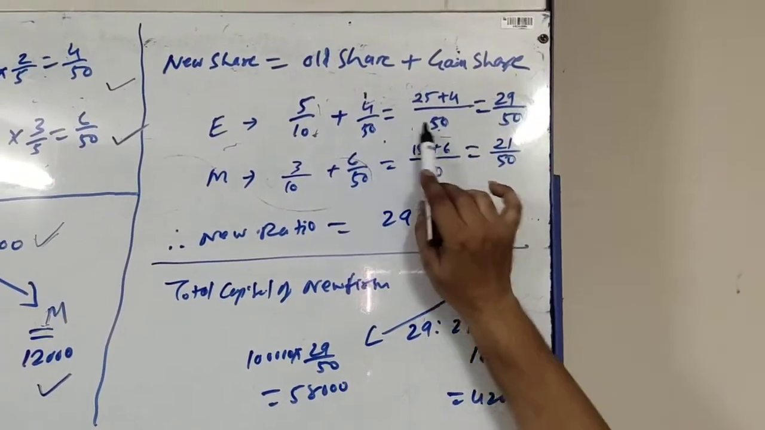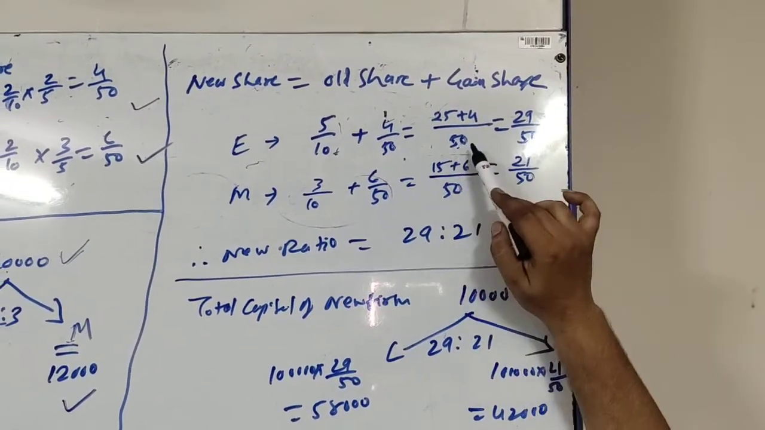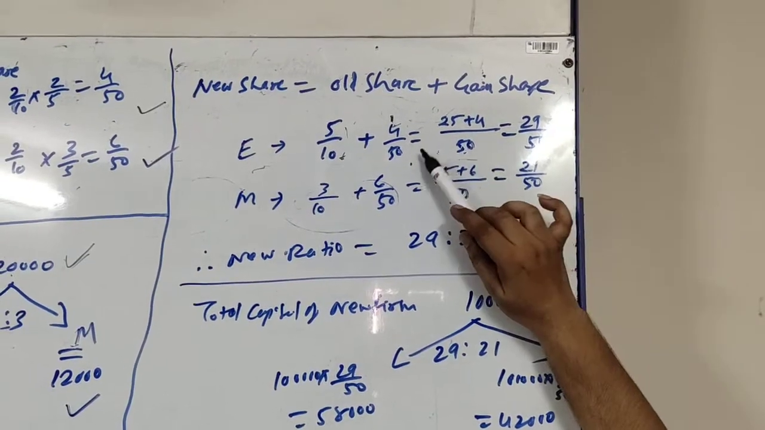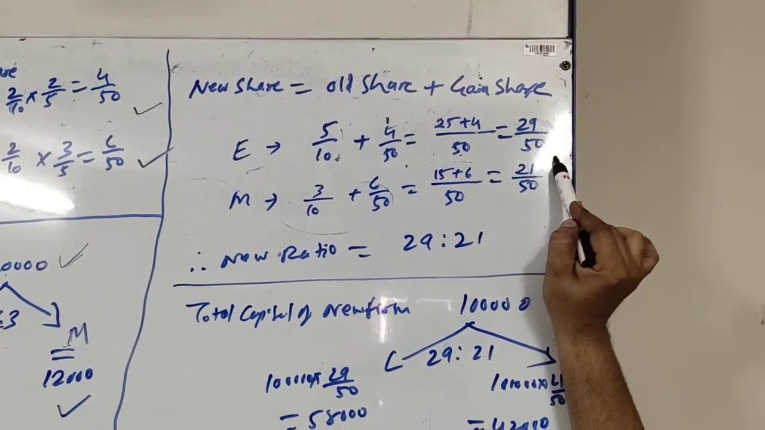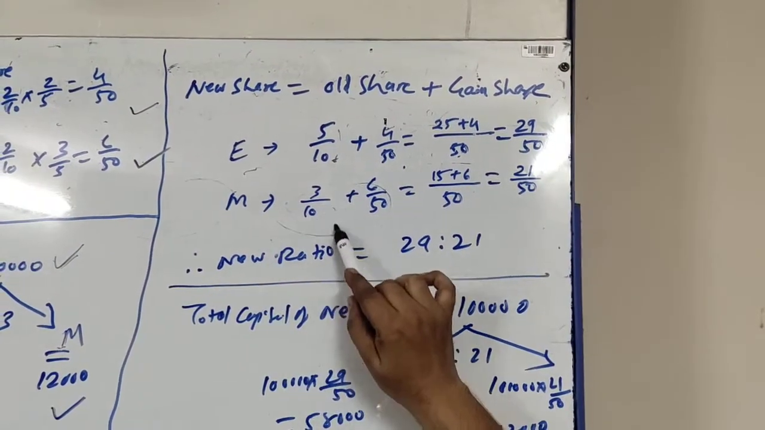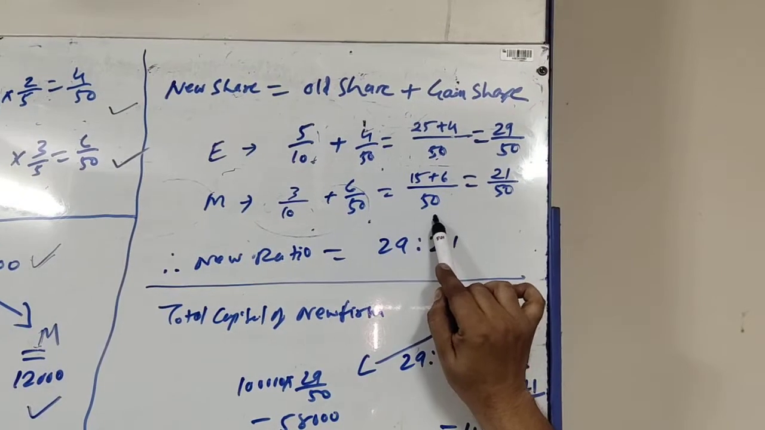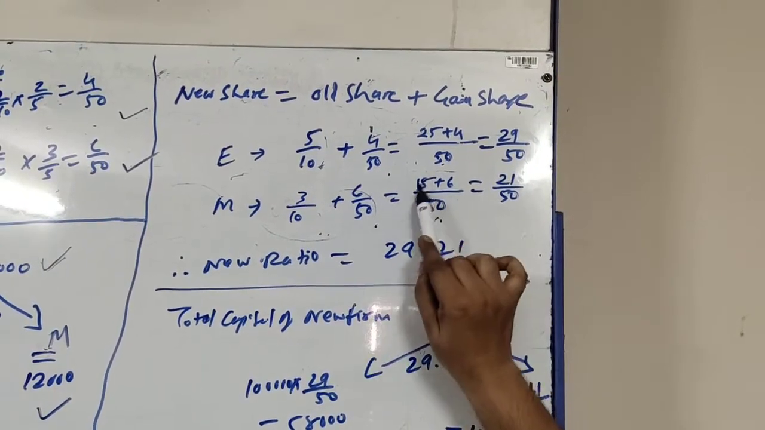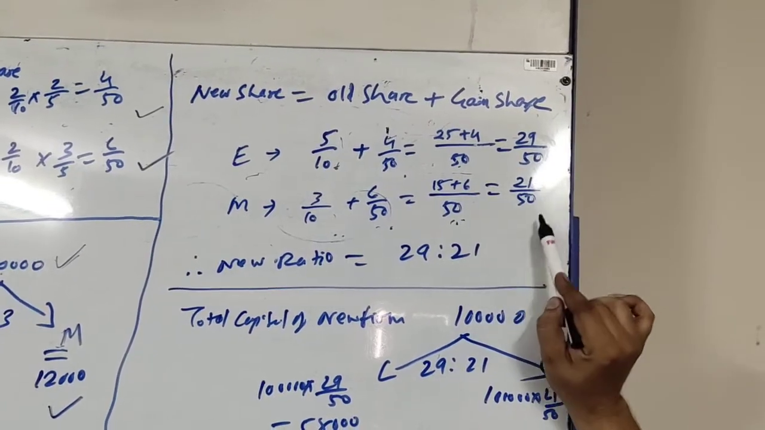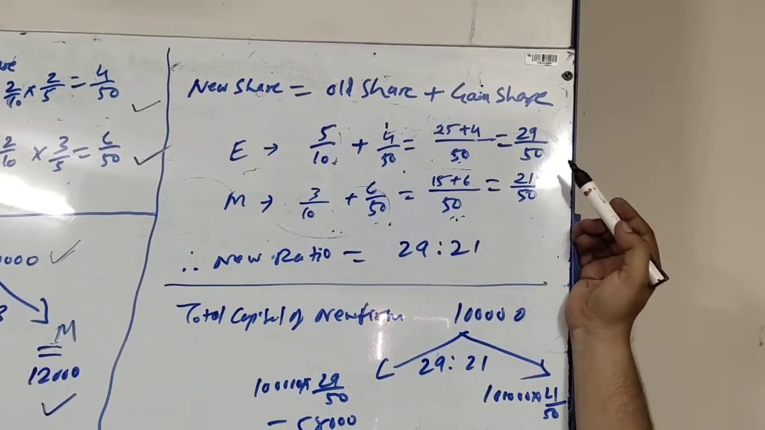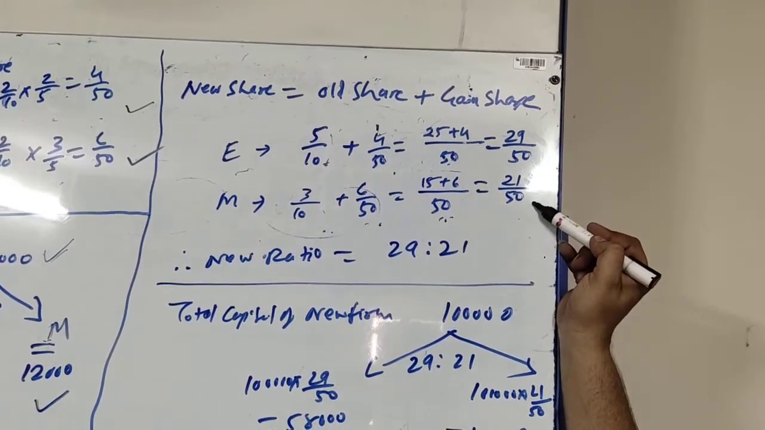So when I take the LCM, it comes to 50. 50 divided by 10 is 5, 5 times 5 is 25, plus 50 divided by 50 is 1, 1 times 4 is 4. So 25 plus 4, 29 upon 50. If I talk about M, 3/10 is the old share and 6/50 is the gain share, 50 is the LCM. 50 divided by 10 is 5, 5 times 3 is 15, and 50 divided by 50 is 1, 1 times 6 is 6. So 15 plus 6, 21 upon 50. So the new shares are 29/50 and 21/50 respectively.